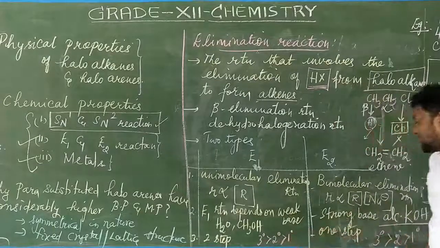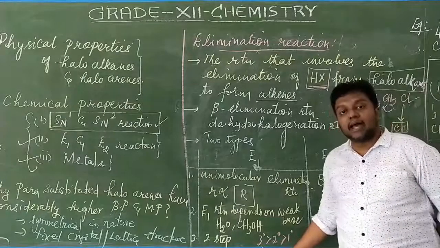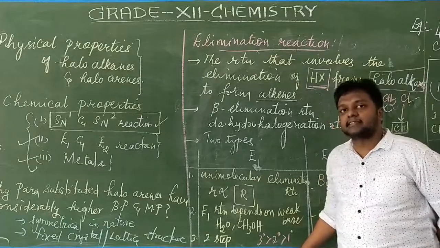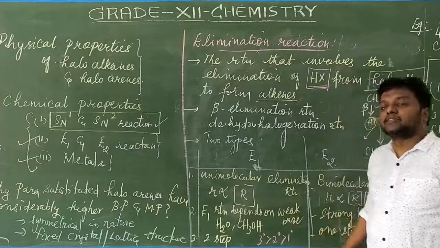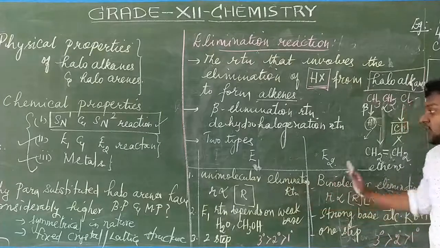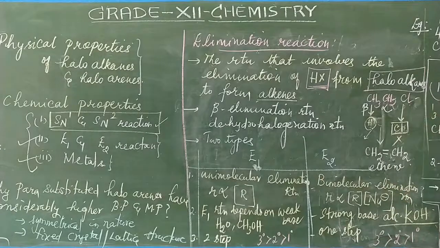The order is the same for both E1 as well as E2 reactions. Why? Because elimination will be faster for tertiary haloalkanes, then secondary haloalkanes, and then primary haloalkanes. The E2 reaction will also be the same: first tertiary, then secondary, and then primary. So this order is mostly common for both E1 as well as E2 reactions.